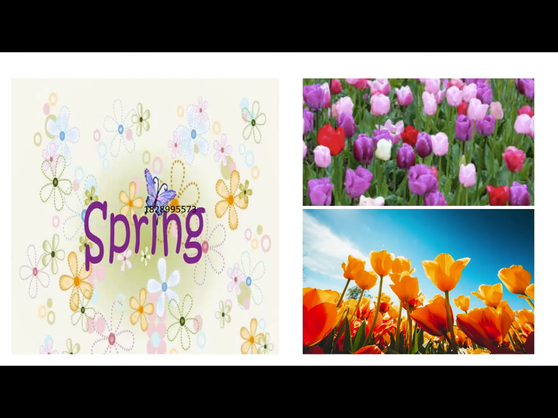Okay, which season is this? Spring. How do you know this is spring season? Everywhere there are flowers and colors. Spring comes after winter. It is a time when snow starts melting and there is a lot of rain, and new flowers and leaves appear. The weather begins to get warmer. Greenery is all around. Weather is calm and pleasant.